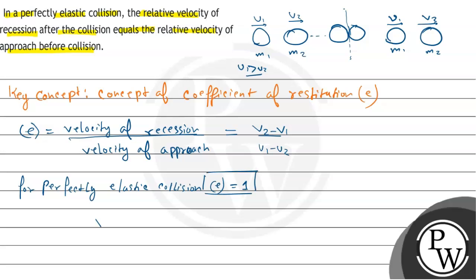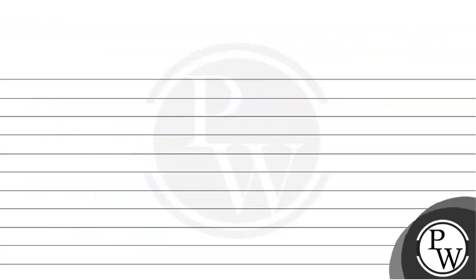So that means v2 minus v1 by u1 minus u2, which is a expression of E, is equals to 1, right? So you can say that v2 minus v1 is equals to u1 minus u2,